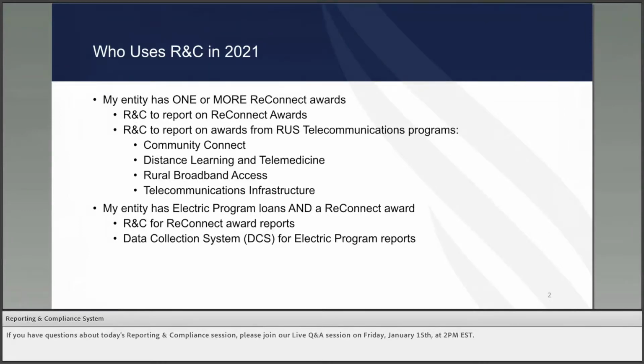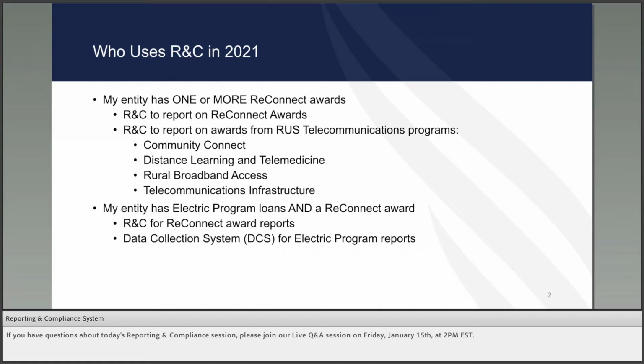Before we dive in, I'd like to talk about when you will use RNC to report on your RUS awards. If you have one or more Reconnect awards, you'll use the RNC system to report on those awards and on any other active awards from the RUS telecommunications subprograms, which are Community Connect, Distance Learning and Telemedicine, Rural Broadband Access, and Telecommunications Infrastructure. This means that you'll use RNC as of January 1st, 2021 to report on your awards from other subprograms administered by RUS Telecom, even if activity has not yet started on your Reconnect award.